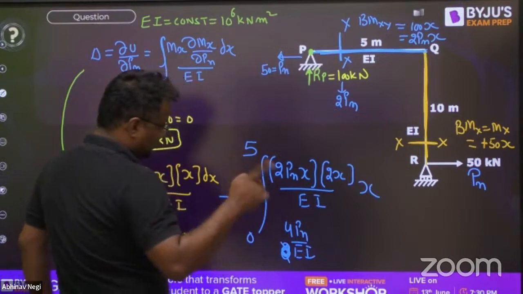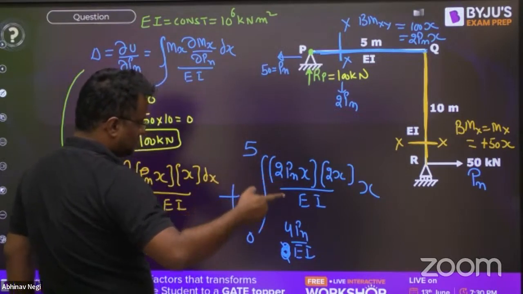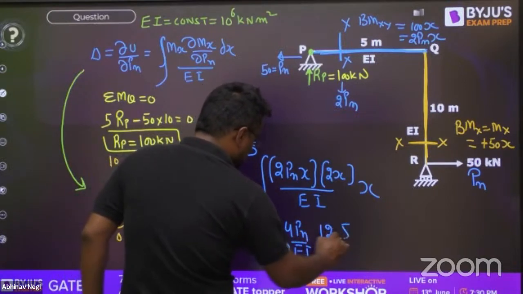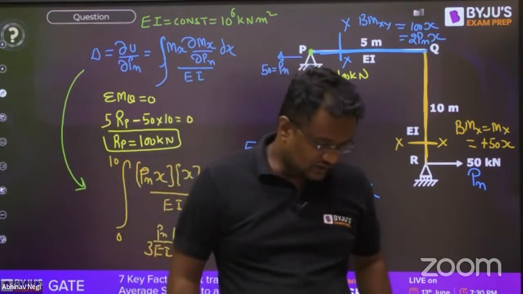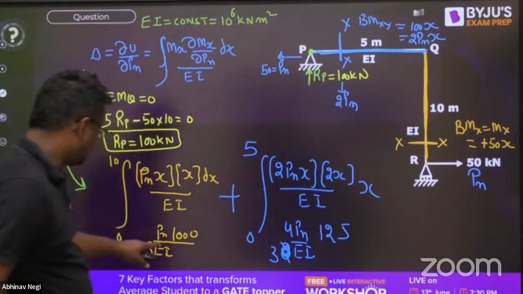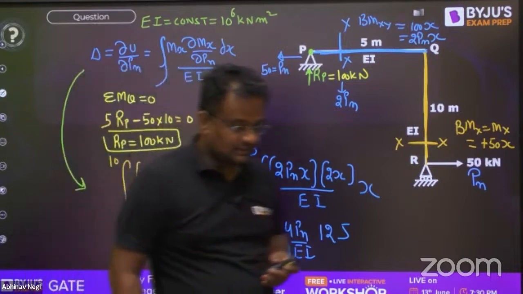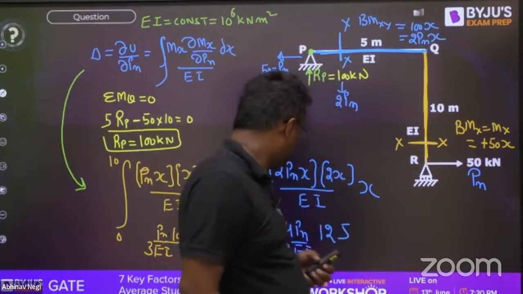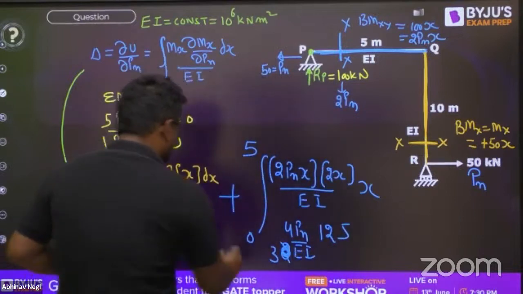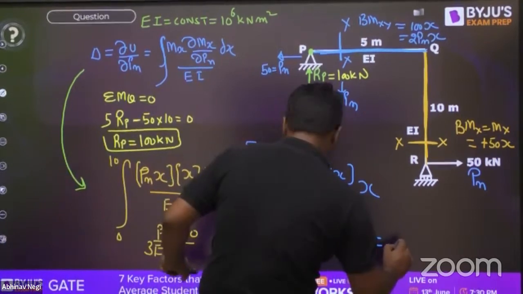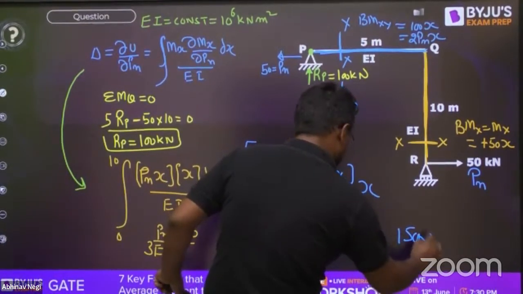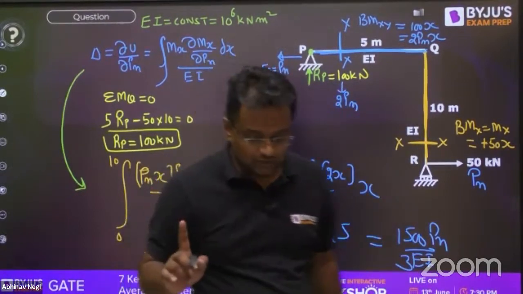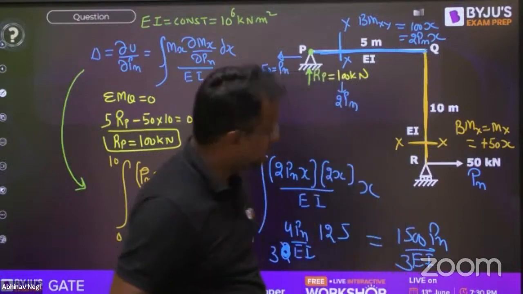4 Pn upon EI into x square, integration will be x cube by 3. So x cube by 3 means 125. So this will be 600 by 3. So 600 by 3 upon 1000 by 3, how much is it coming? 125 into 4 is 500. Sorry. So adding this, 500 plus 1000 will be 1500. Pn value is 50 upon EI into 3. All values are given. If you calculate, this value will be coming as 25 mm.